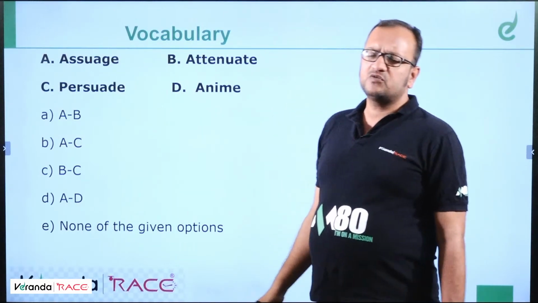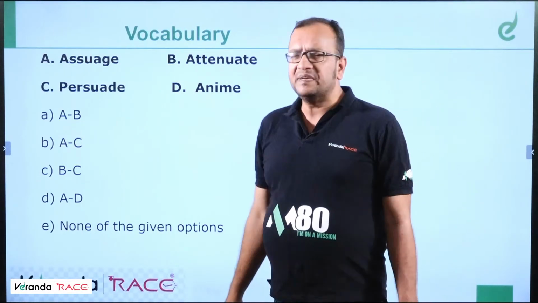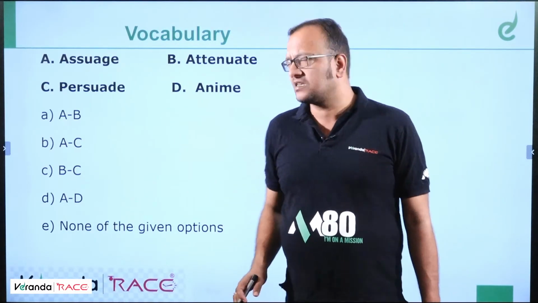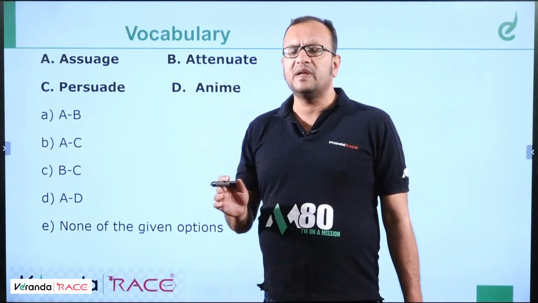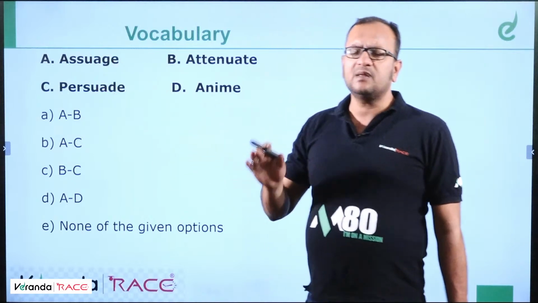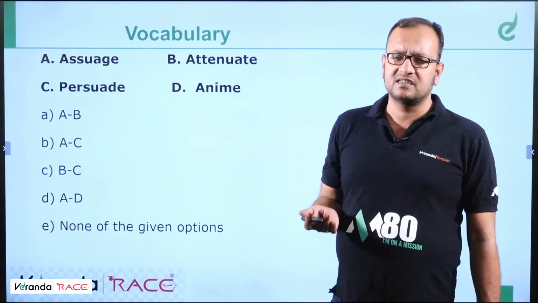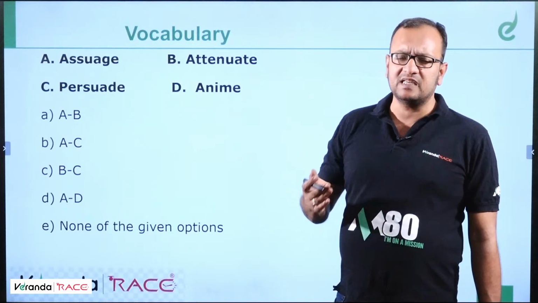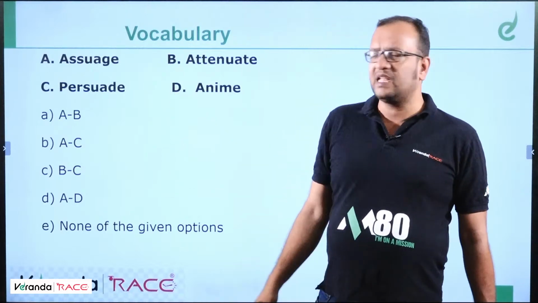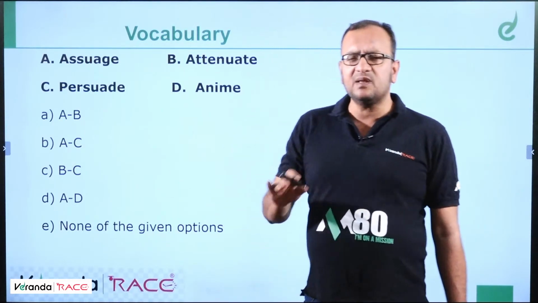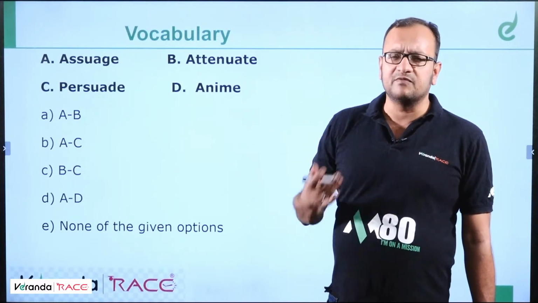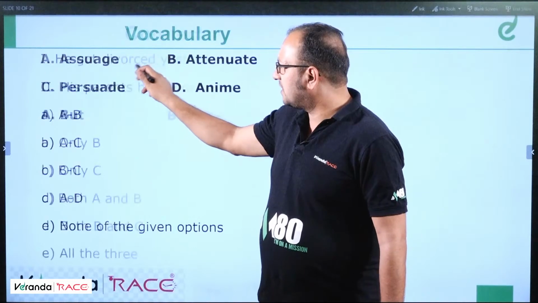So assuage. Assuage means to mitigate a pain or a suffering. Mitigate means to lessen the value of something. And attenuate means to make something weak. So you can see, if you lessen the pain of someone, you strengthen him, or you consolidate his pain, consolidate his happiness. So in that case, these are antonymous pairs, A and B. Assuage means to lessen the pain of someone, and attenuate means to increase the pain of someone by weakening him. So these are antonymous pairs.